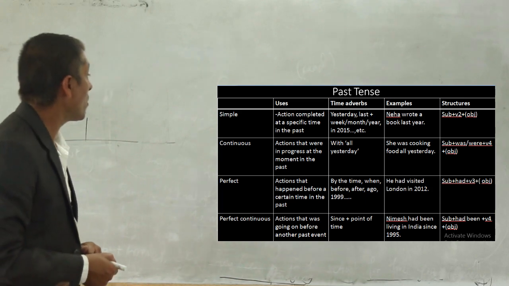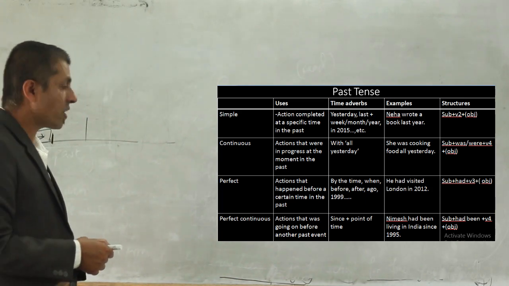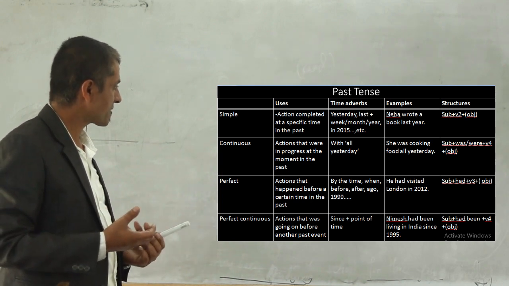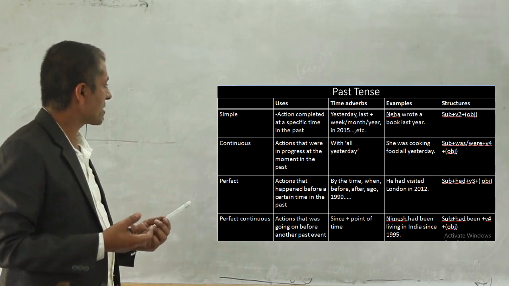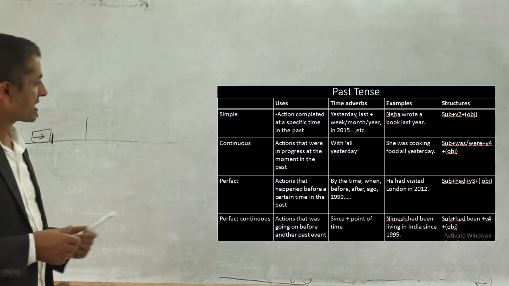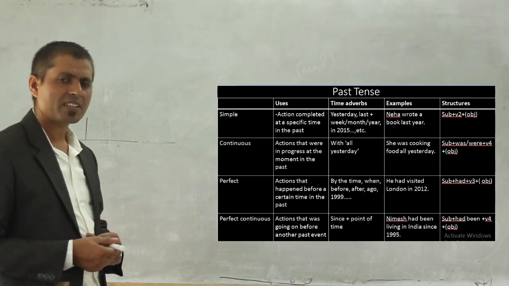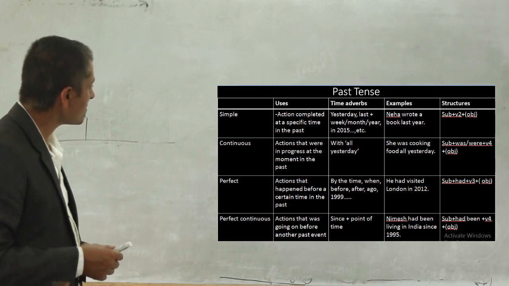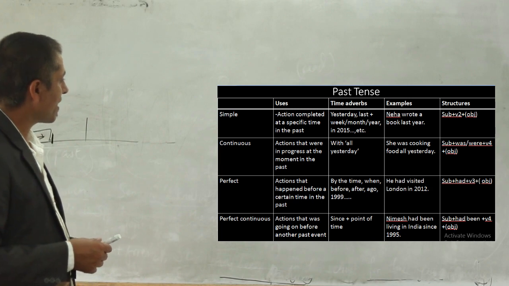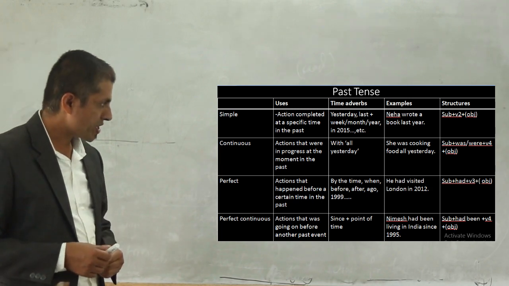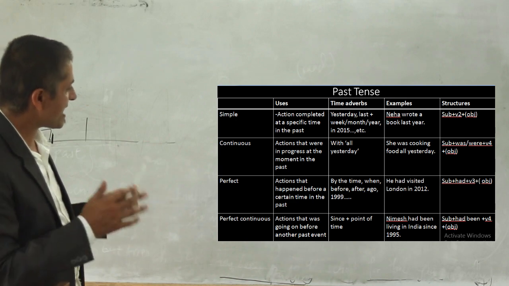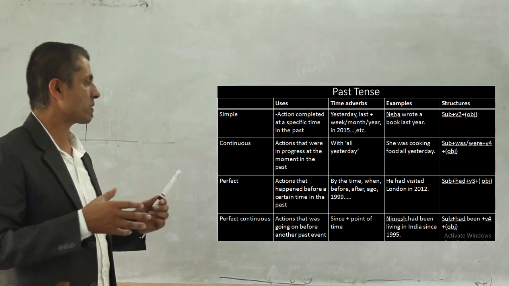By the time, when, before, after, ago, and even dates: if you find these, generally we use past perfect tense. For example, he had visited London in 2012. You can see that on that date, the speaker had visited London.